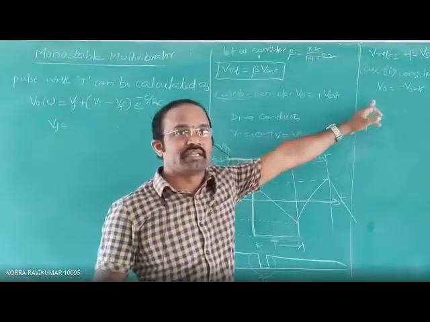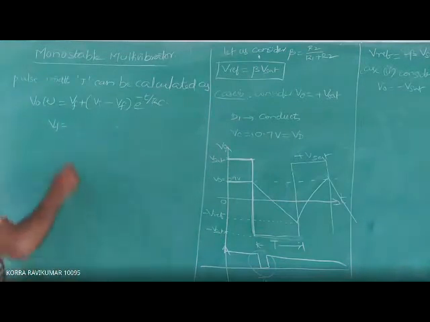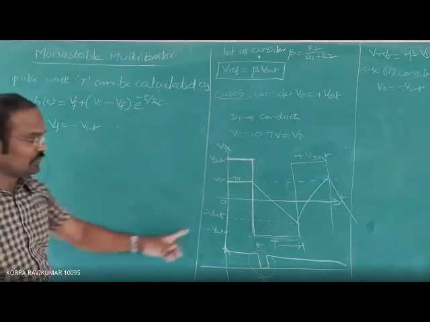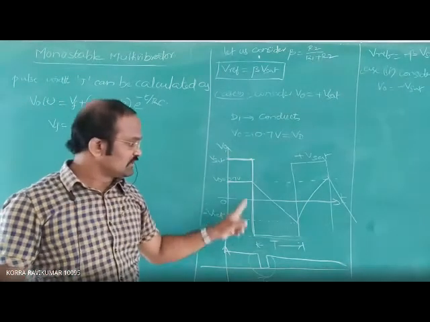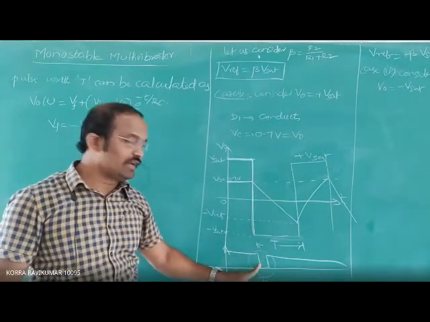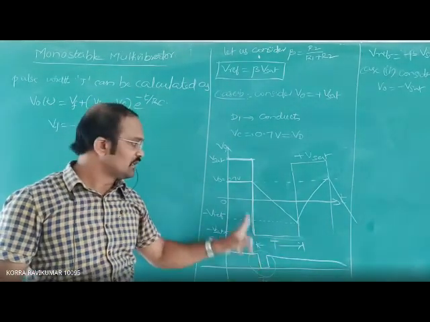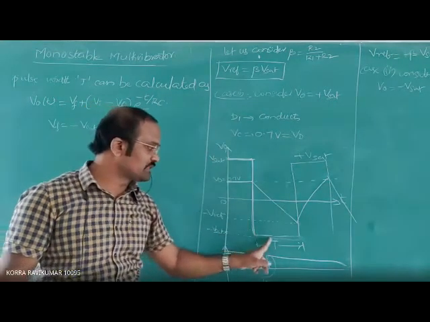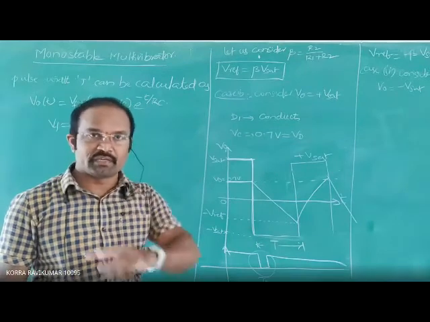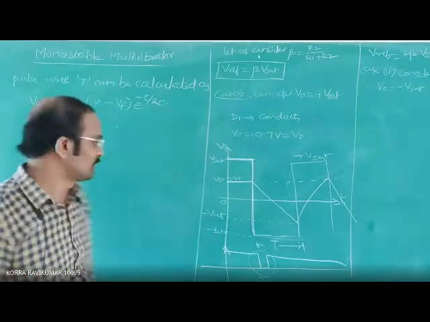Output equal to minus V saturation. So the final value is equal to minus V saturation. Look at the waveform. This is minus V saturation. This is minus V saturation if and only if you apply the negative triggering, then you will get V naught equal to minus V saturation. This is the final value of a monostable multivibrator when you apply the negative triggering pulse.